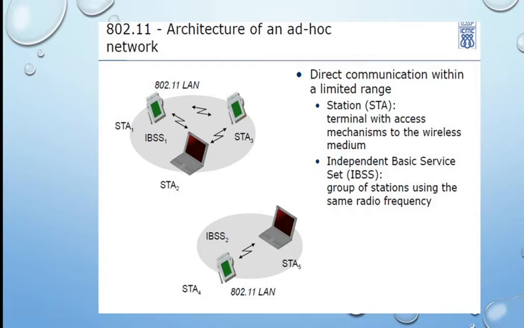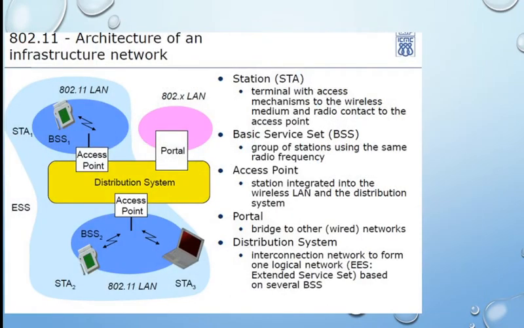A terminal with the access mechanism to the wireless medium is called a station, and stations which form a group among themselves and share the same radio frequency are called an independent basic service set. Okay. Then next is the architecture of an infrastructure network, 802.11. The IEEE standard specifying this wireless LAN is 802.11.